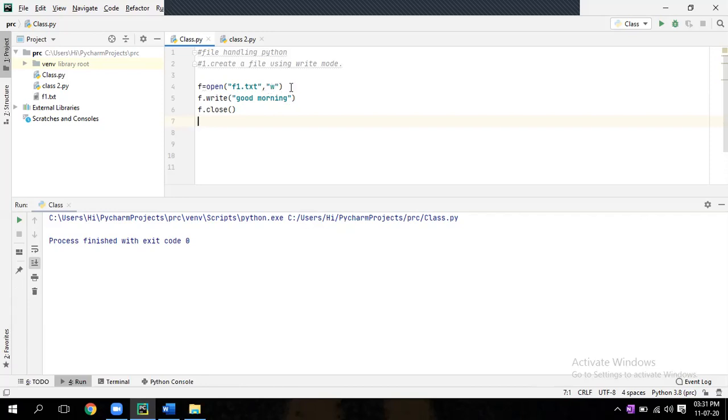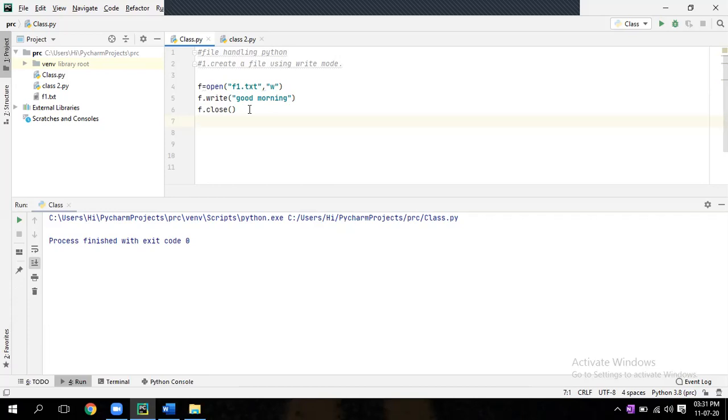Write mode means I can write there. For writing, you have to write f dot write, then whatever you want to write. Then close the file. So if you run again, it will overwrite that file.